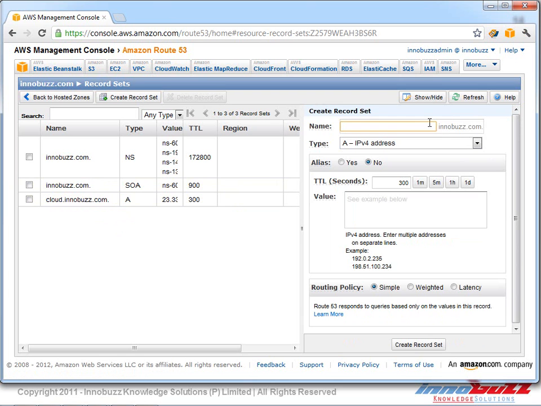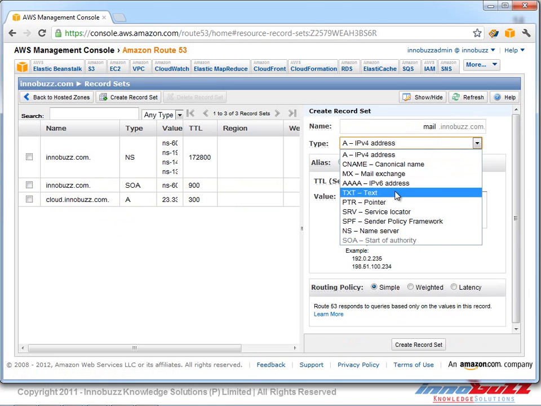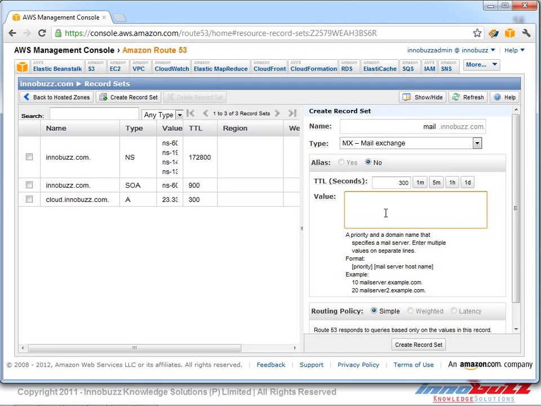Same as that, we can also go ahead and create an MX record, like mail.innovest.com, and we select MX record here, and we give our mail server exchange handler names like 10.mail.innovest.com, 20.mail.innovest.com, 30.mail.innovest.com, and 40.mail.innovest.com. And we click on create record set.